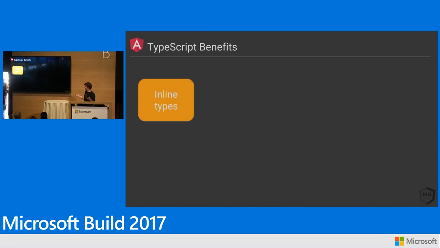So if you're sitting in this room, if you're at the conference, you probably know TypeScript and why we like it. Inline types, I just mentioned that, right? Much cleaner, much easier to read. It's a fast recompile. Google Closure on average takes like 5 or 6 times as long as TypeScript does to recompile, so that's good for our productivity.